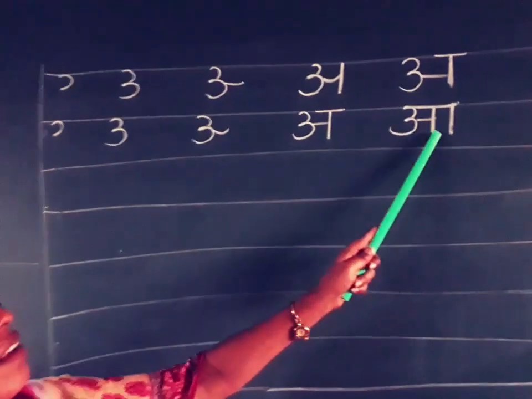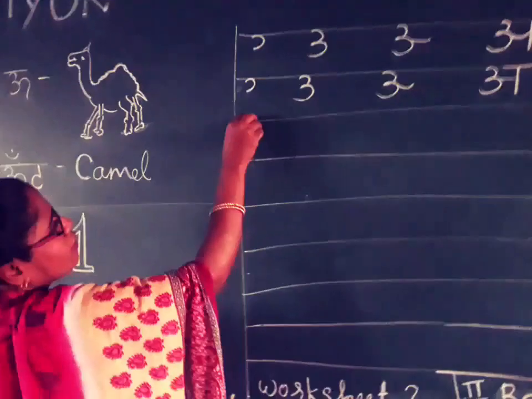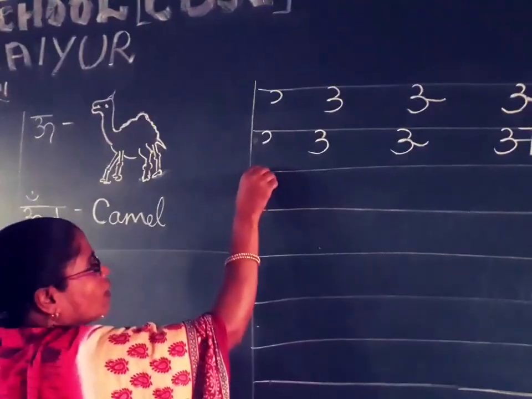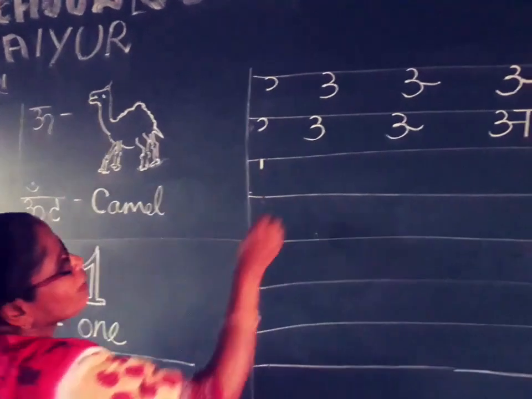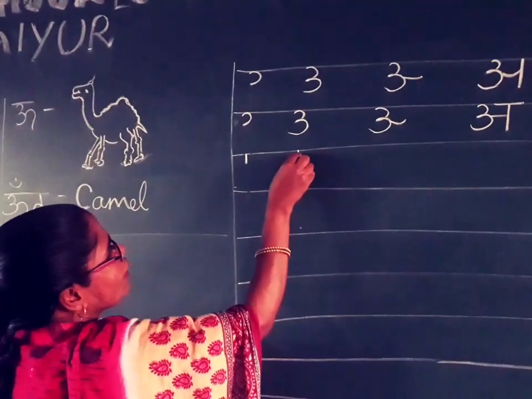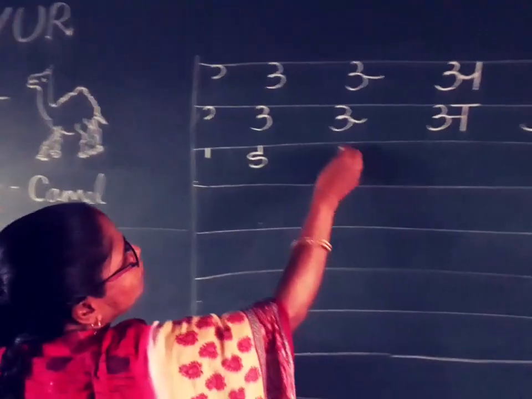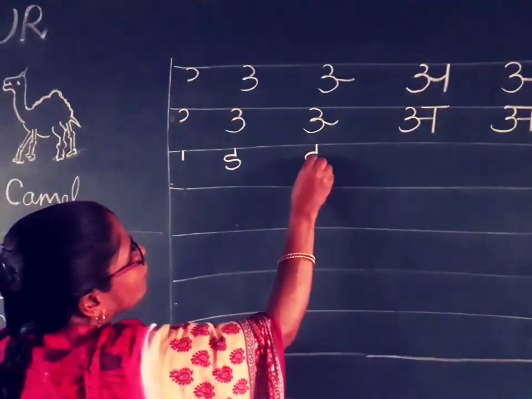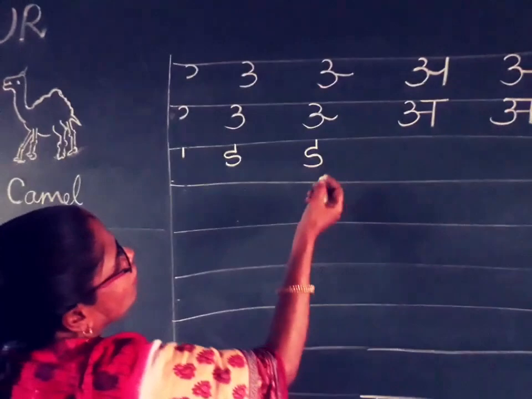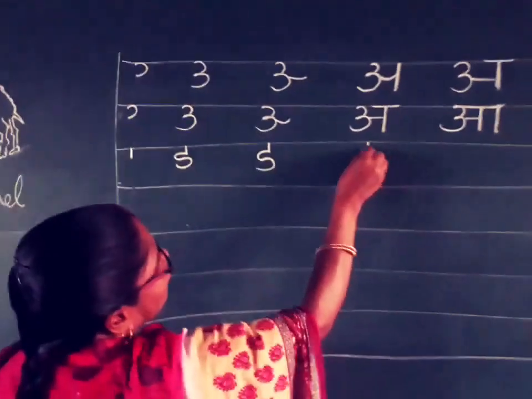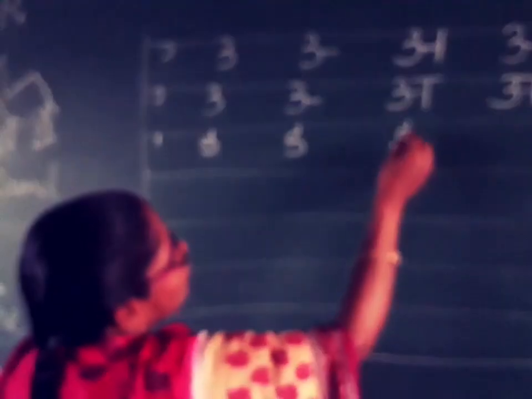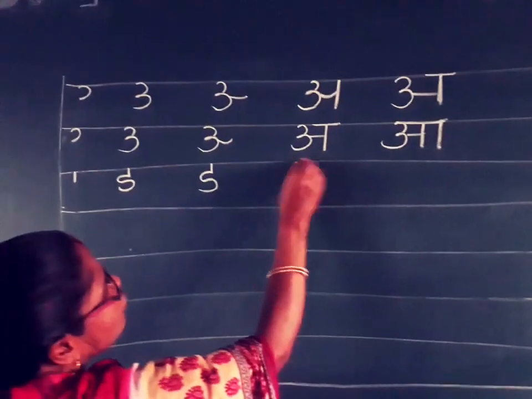Okay. Next one E. E is very easy. First we draw one straight line. The next one is a straight line and it looks like this. Next one is the same as this, and finally we add this sleeping line. Okay.